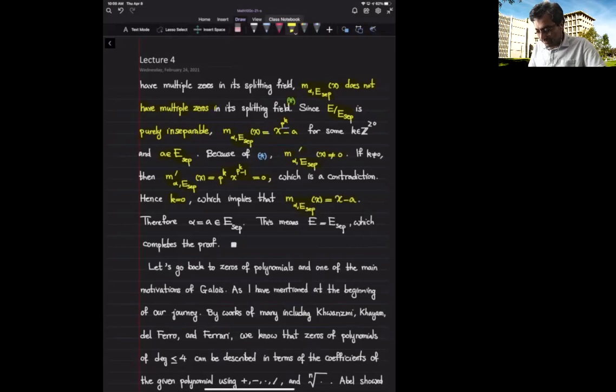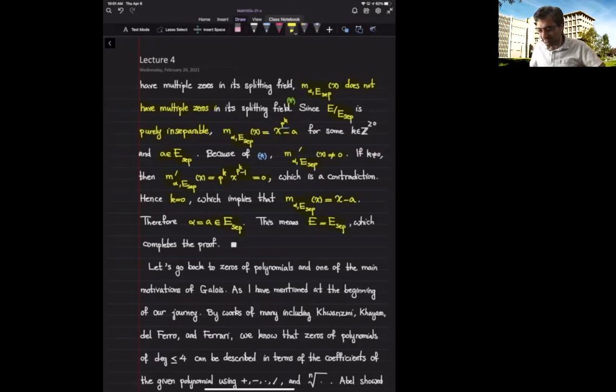But a was an element of E sub sep, and alpha is a zero of this, which means alpha is a. So we showed that every element of E belongs to E sub sep. And that finishes the proof. That shows that E is E sub sep, which means that E over F is separable.